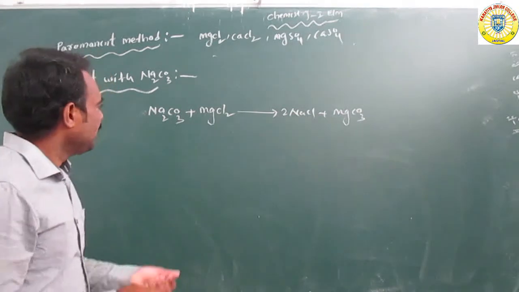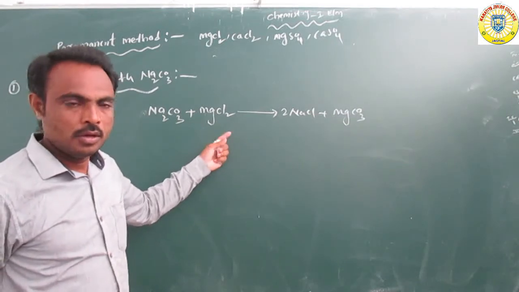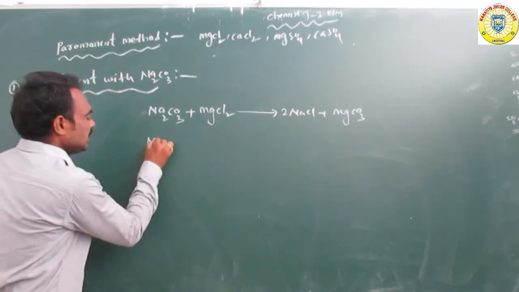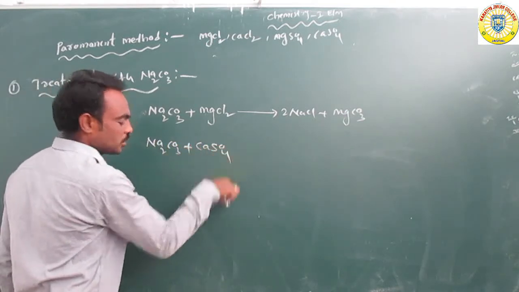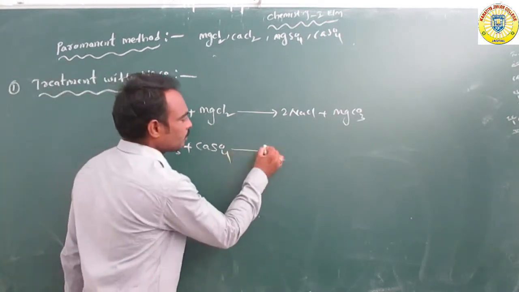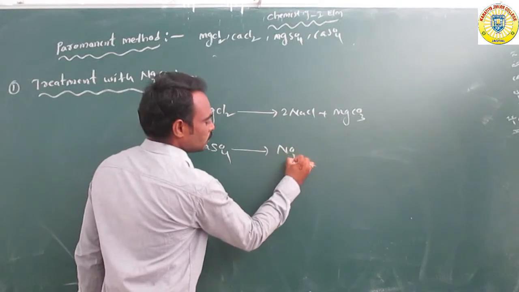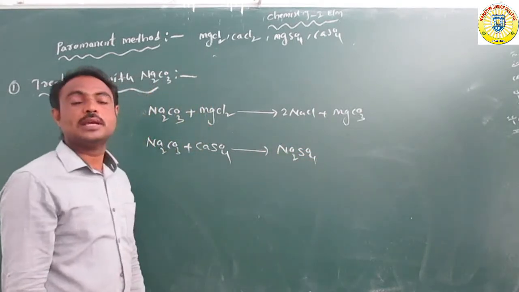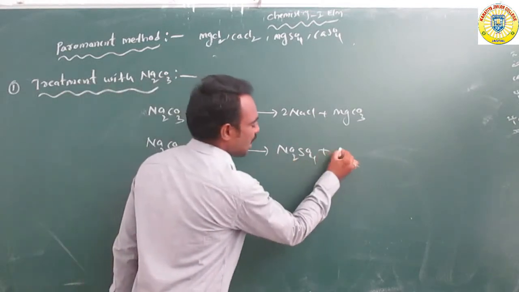Mainly we have removed the magnesium chloride from hard water. Or suppose Na2CO3 reacts with CaSO4, calcium sulfate, to form Na2SO4 sodium sulfate and CaCO3 calcium carbonate.